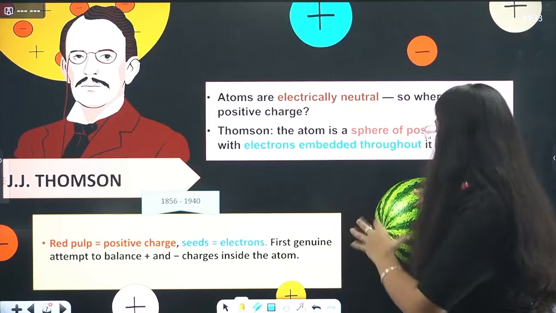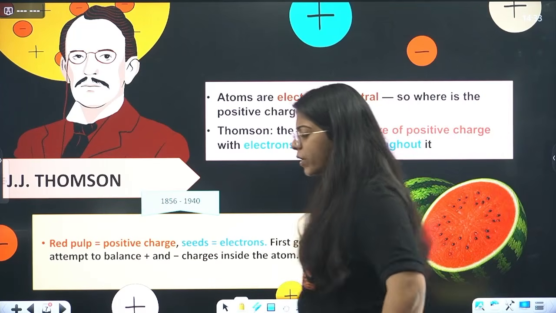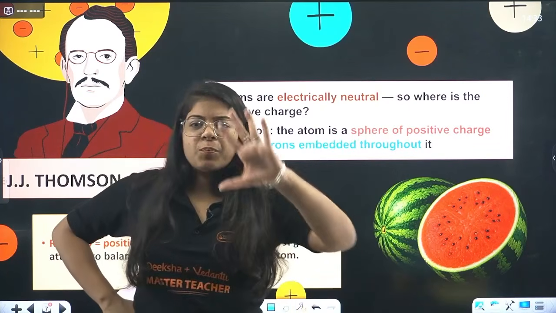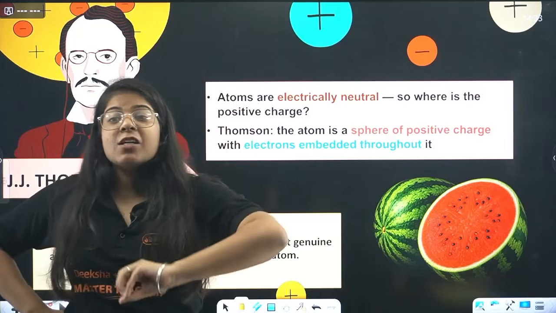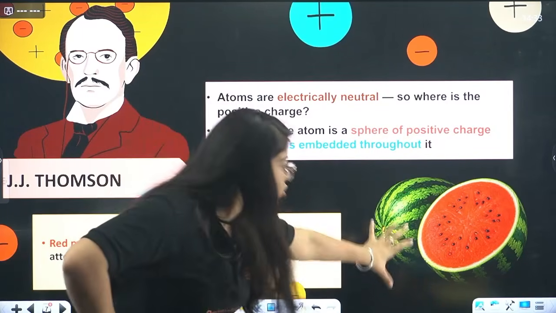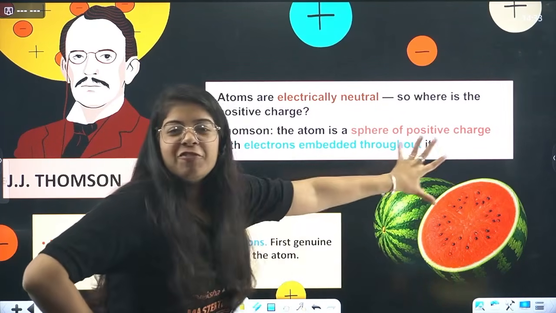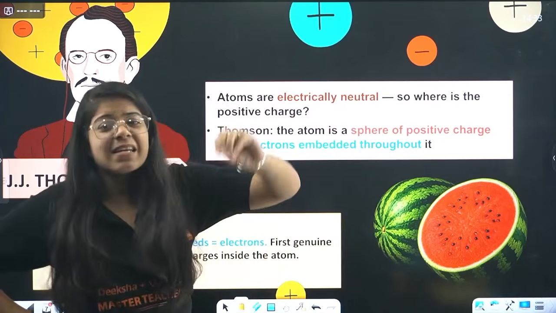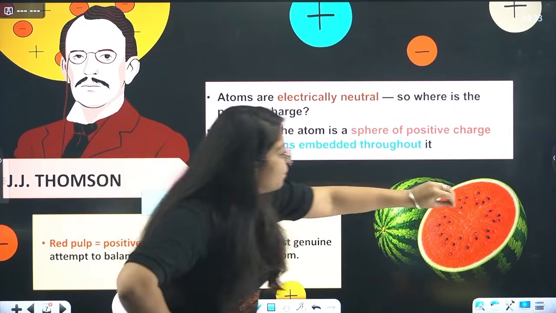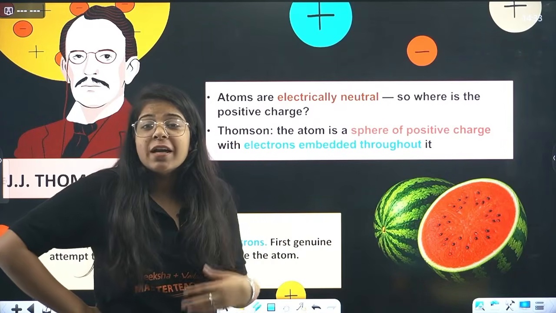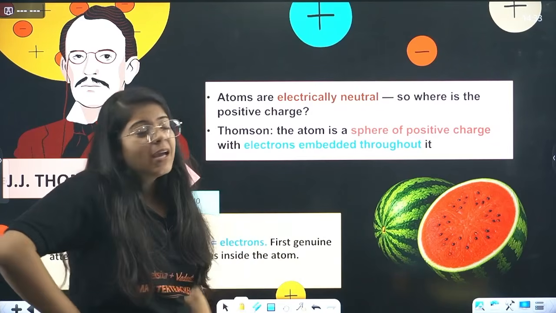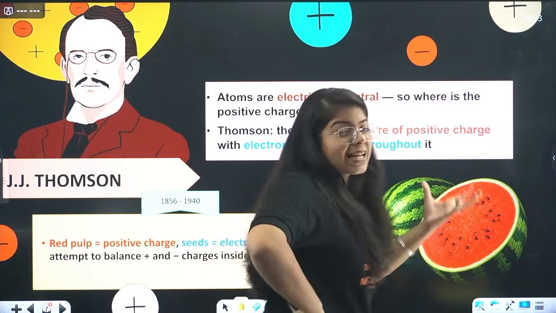So then Thomson said, okay, listen to me, I propose that the atom is a sphere of positive charge. It is a mass of positive charge, and inside it the electrons are embedded, just like a watermelon.